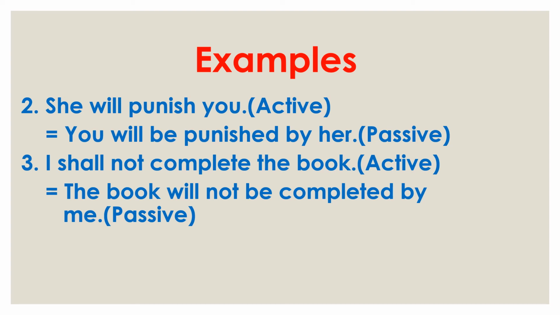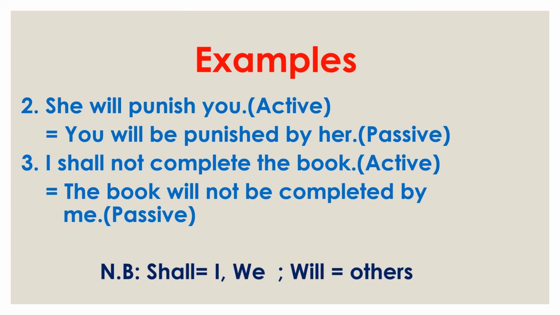Here after book we cannot use shall, so we have to use will. So will, then not, the negative word, then be for the modal, then the third form of complete, which is completed, then by, then I changes into me. So: the book will not be completed by me.